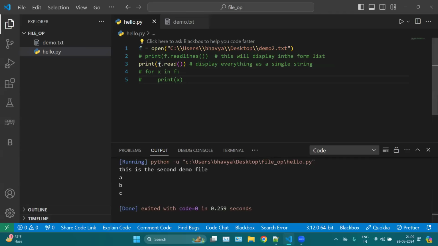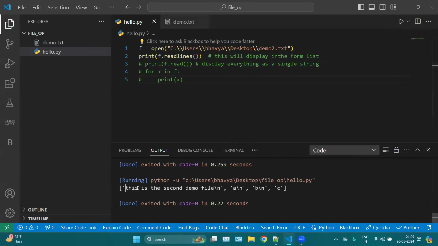Okay, now you can see in this simple read, this particular read function is taking everything as a single string. Now this entire content of a file is a single string here. But with readlines, this takes each and every line as a separate string: this first line as a separate string, second line as a separate string, third line, and fourth line as a separate string. Plus, this is keeping all together in a single list. So this is how it is working. That is the difference between readlines and read.